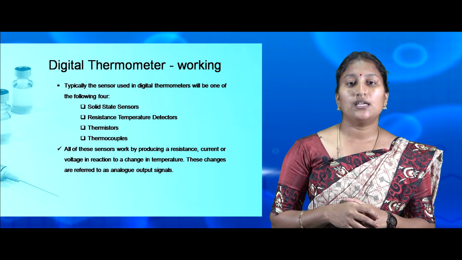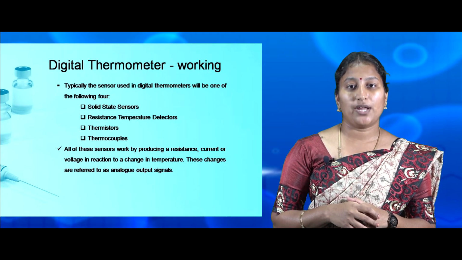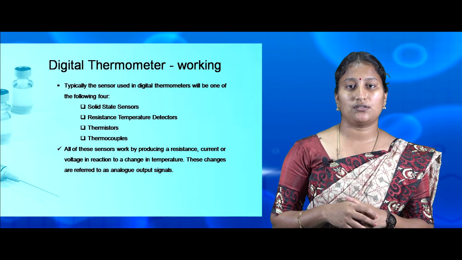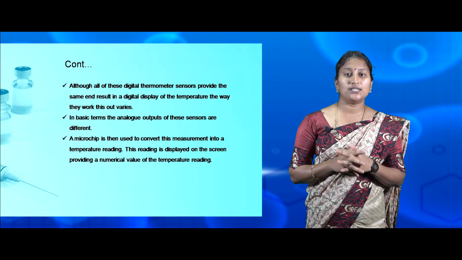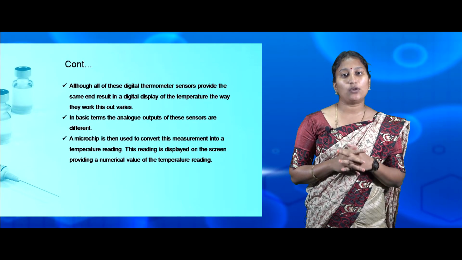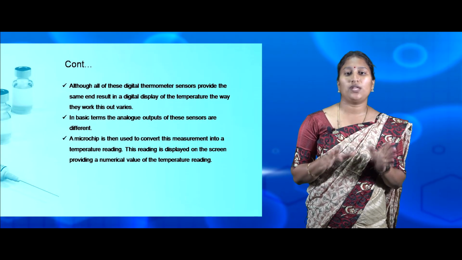This reading is displayed on the digital display, providing the value of the temperature. Although all of these digital thermometer sensors provide the same end result on the display of the thermometer, the way they work this out varies.